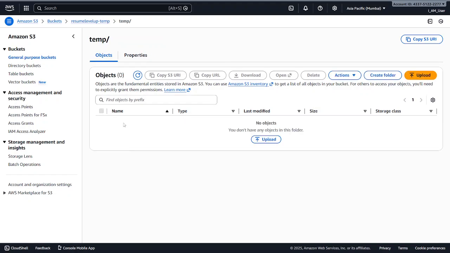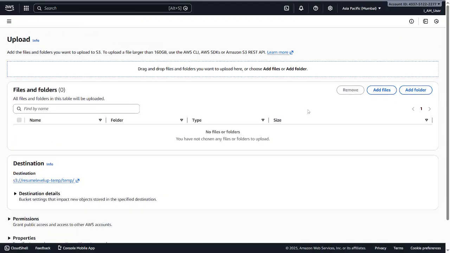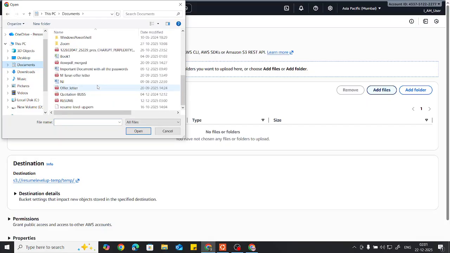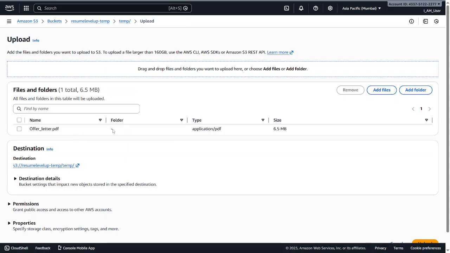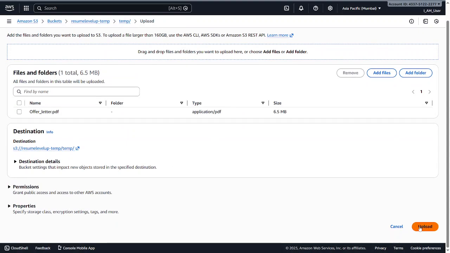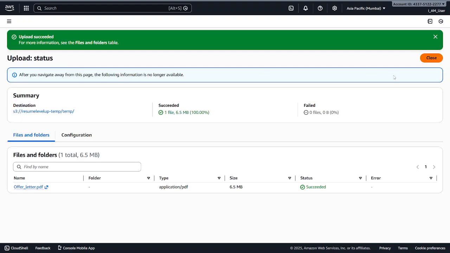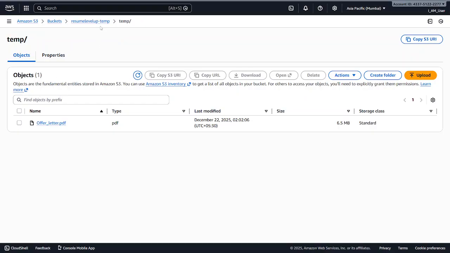Go to temporary. As you can see, I have given the event trigger for this temporary bucket. Then go to upload and just upload a file. Say a document. This file is 6.54 MB, so open it and add it. You can see the name, offer letter.pdf, and it's uploading slowly because my internet is somewhat slow. So it uploaded, and you can see it's still in the temporary bucket.